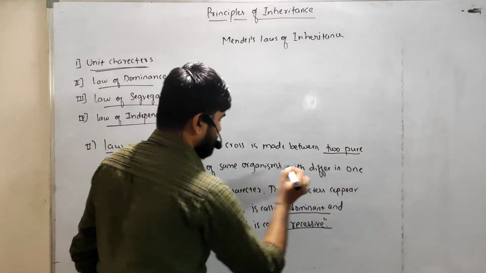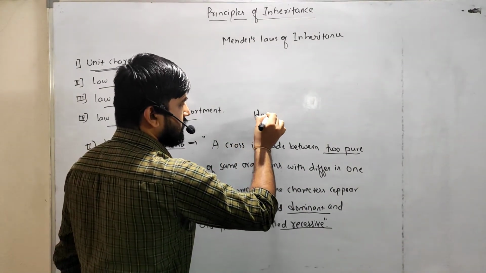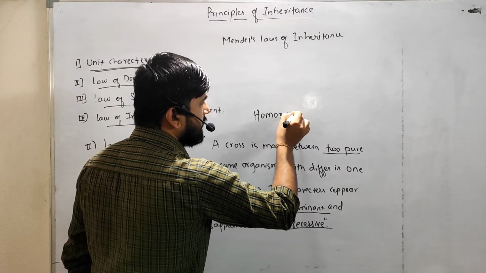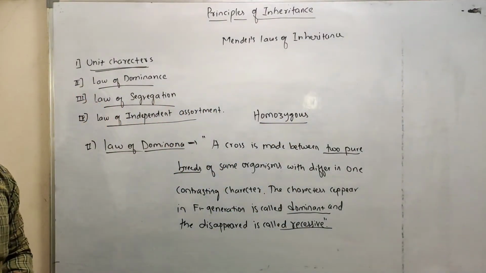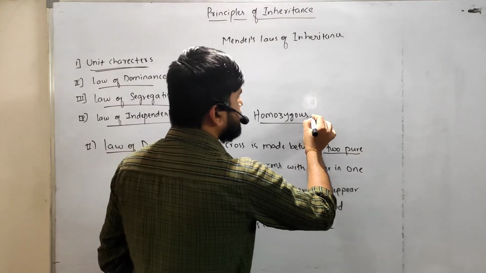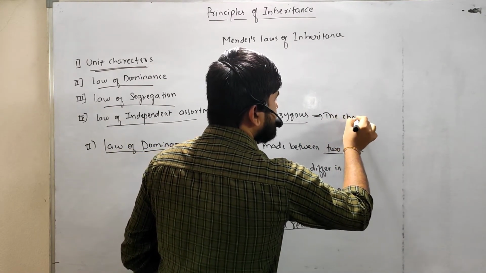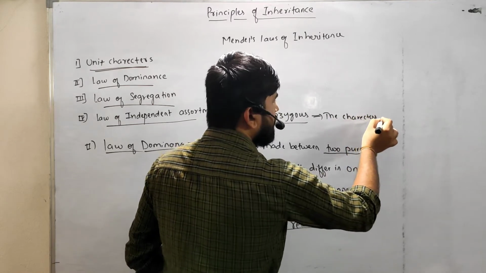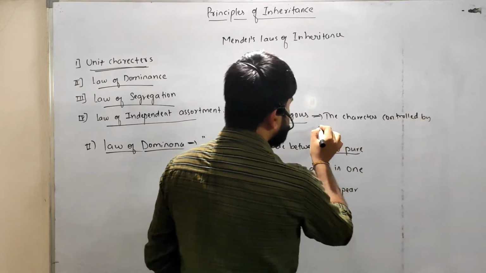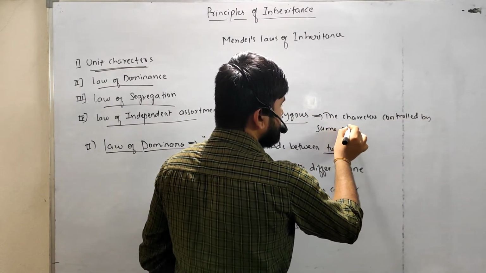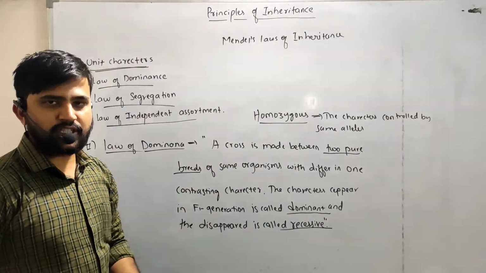Pure breeds means homozygous conditions, right? So what do you mean by homozygous? Homozygous is nothing but characters controlled by the same alleles, or they have the same genotypes.